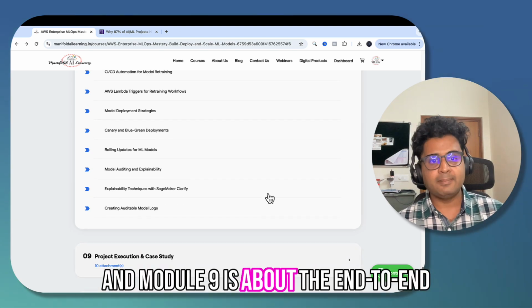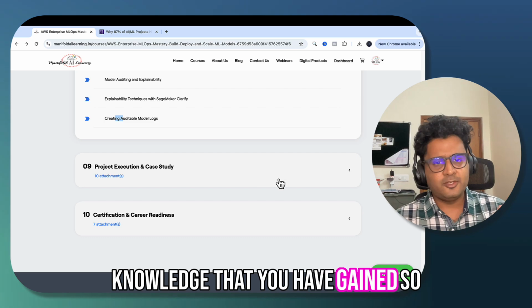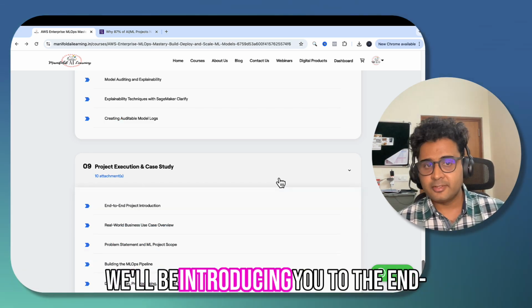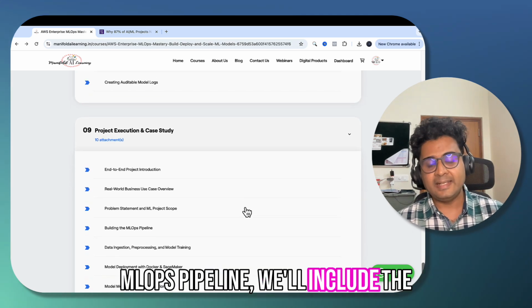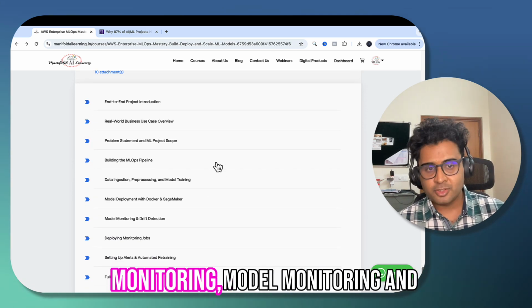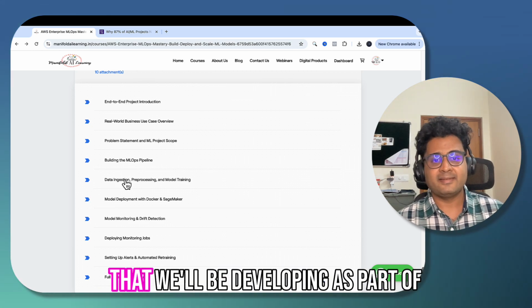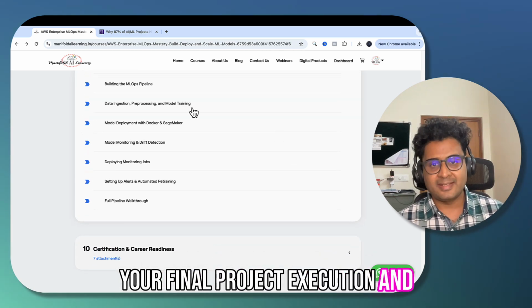And module 9 is about the end-to-end project implementation using the knowledge that you have gained so far. We'll take up a use case, we'll be introducing you to the end-to-end project, and we will build the MLOps pipeline. We'll include data ingestion, processing and model training, model monitoring and drift detection. All these things we'll be developing as part of your final project execution and case study.